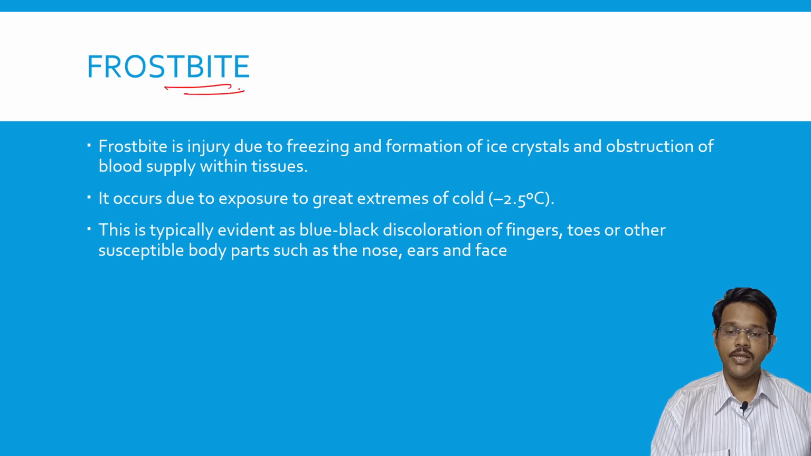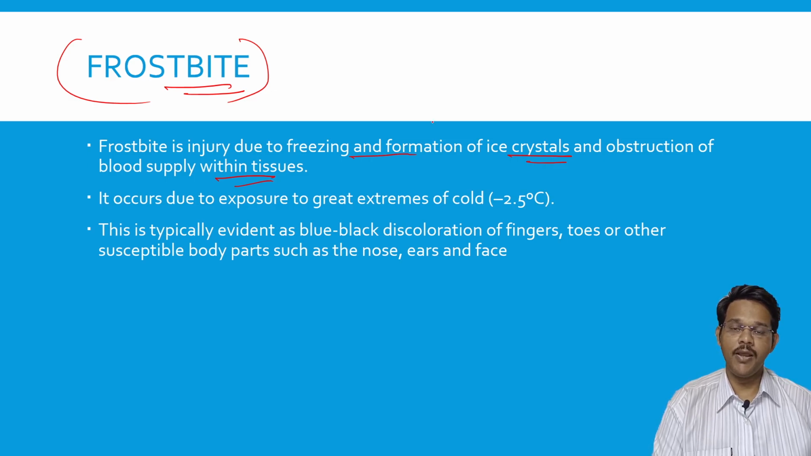Next localized effect is frostbite. This is an extreme form of localized effect. It results in injury due to freezing and formation of ice crystals and obstruction of blood supply within the tissues. So complete stoppage of blood supply to the extremities may lead to frostbite, where the tissue undergoes necrosis and gangrene formation, and the part may also get amputated. It occurs mainly due to exposure to great extremes of cold, which is less than 2.5 degrees centigrade. In extremely cold conditions, frostbite is seen.